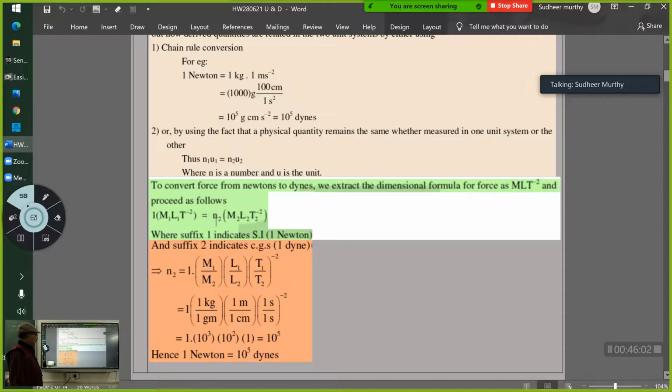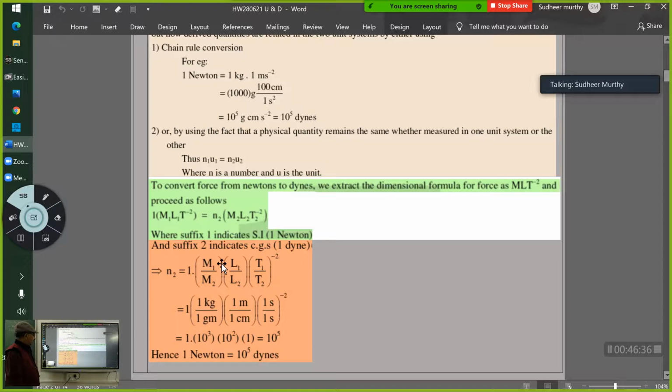And N2, I don't know the conversion factor. I don't know N2. But the dimensional formula will not change whether you use the SI system or the CGS system, because the physical quantity has not changed. Am I right? So the dimensional formula, I will write as M2 L2 T2 raised to minus 2. I suppose all of you got this.